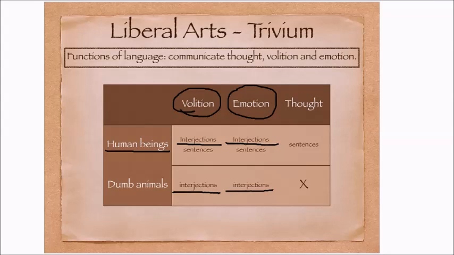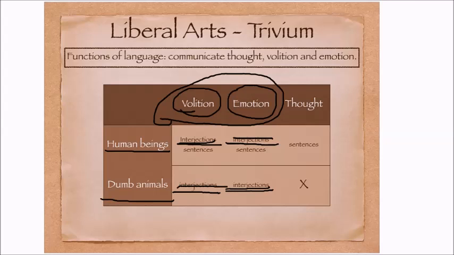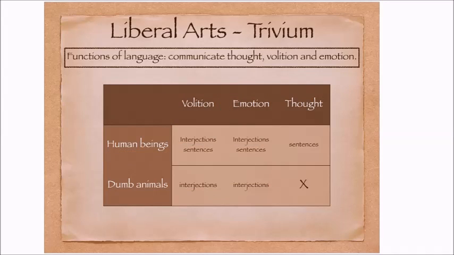When we see how human beings and non-rational animals express volition and emotion, we see that both of them use interjections. But only human beings can make sentences in order to express volition and make sentences in order to express emotion. Why? Because only human beings think rationally.